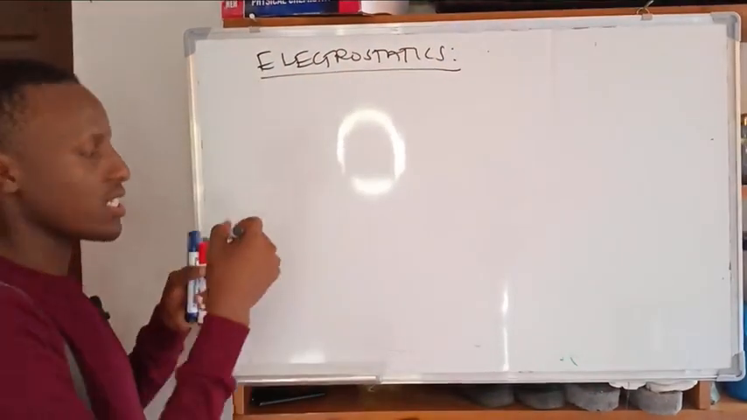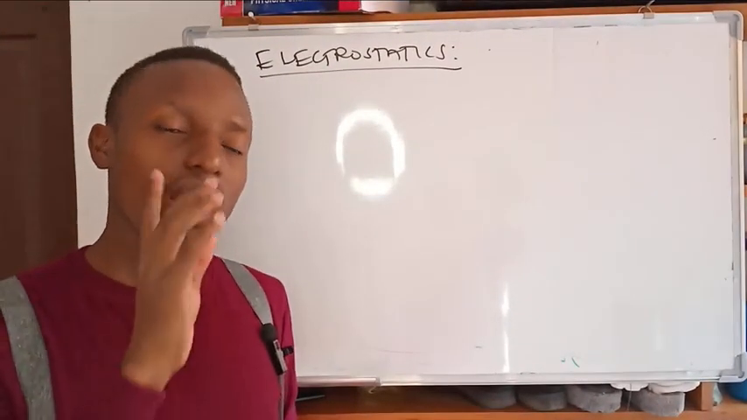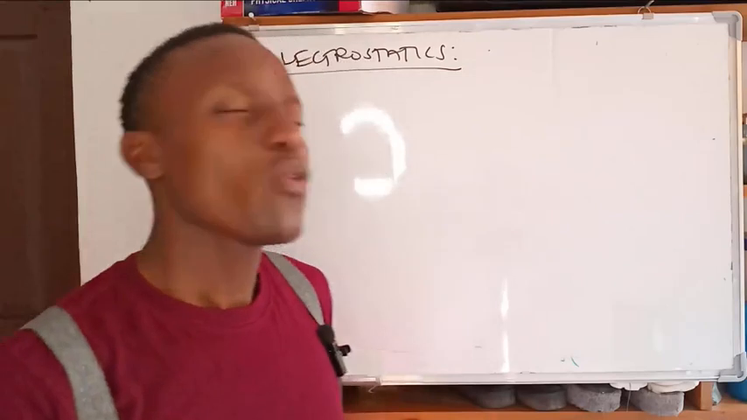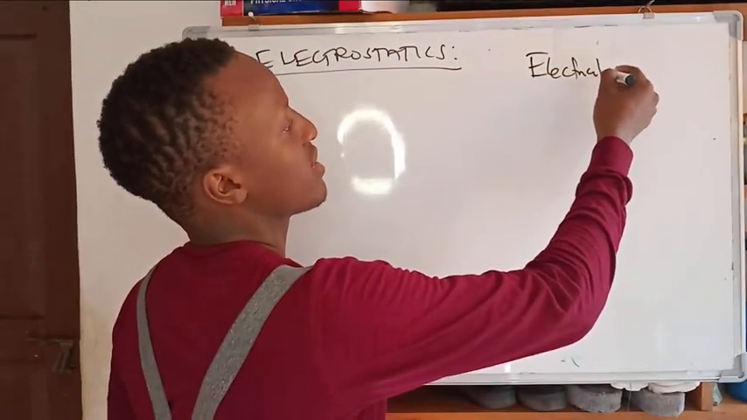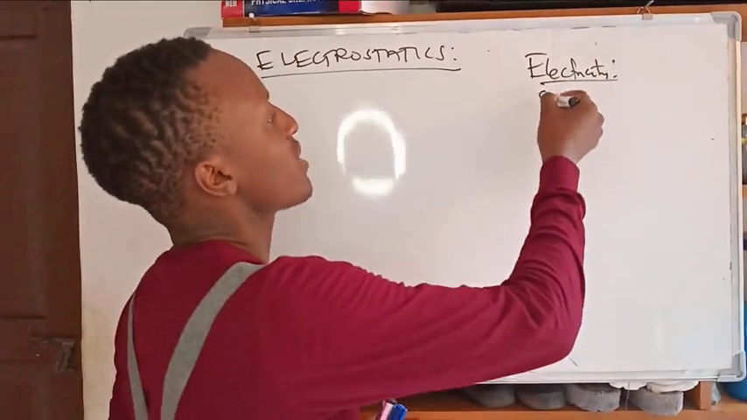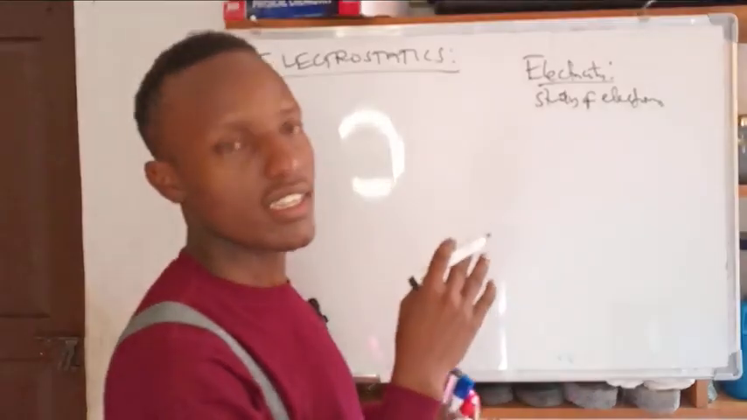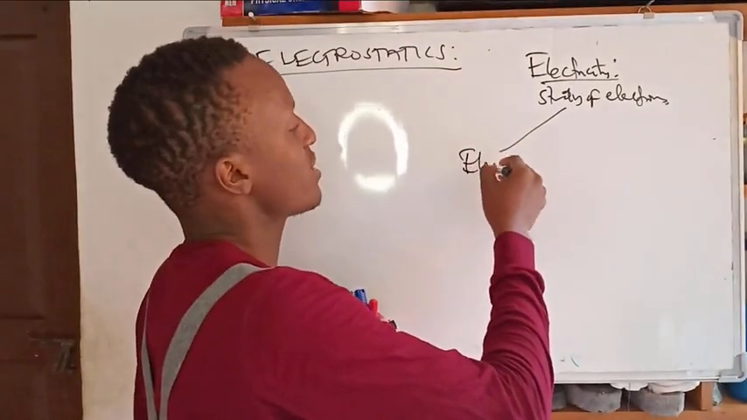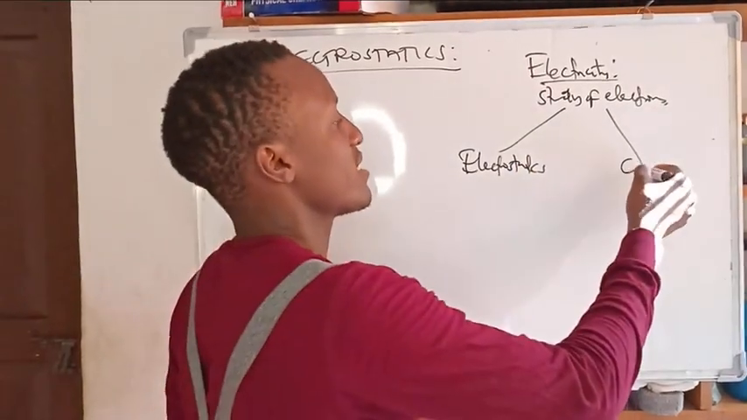Speaking about electrostatics, what we are discussing is a study. It's a branch of electricity. What's electricity? First thing, you need to know electricity. This is the study of electrons. But it has two branches. It can be electrostatics or it can be current electricity.